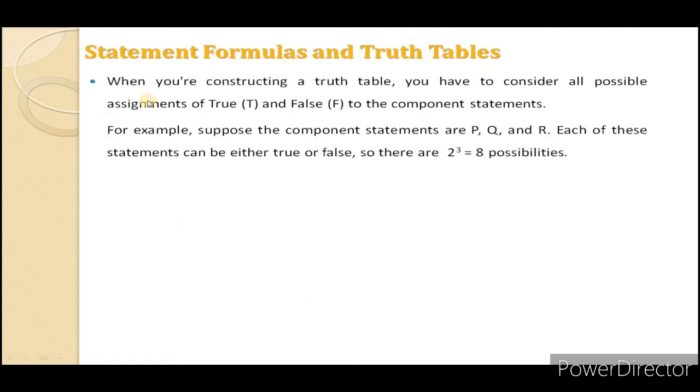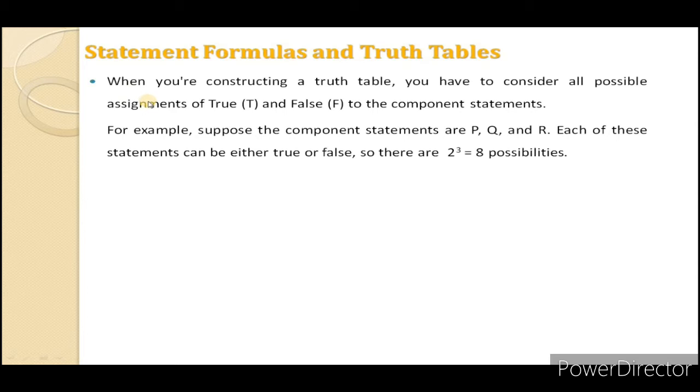Now we'll discuss truth tables. Before that we have seen that any statement may be true or false. If we have two statements, then there will be four possible combinations. If we have three statements, there will be a total of 8 combinations. If there are four statements, then there will be a total of 16 combinations.